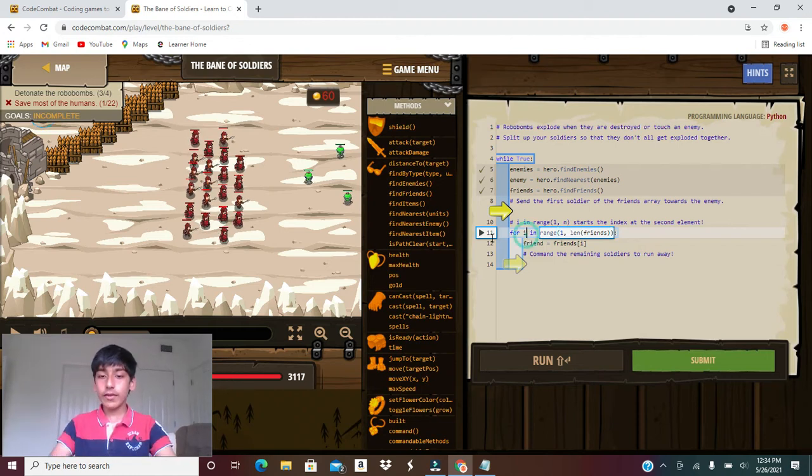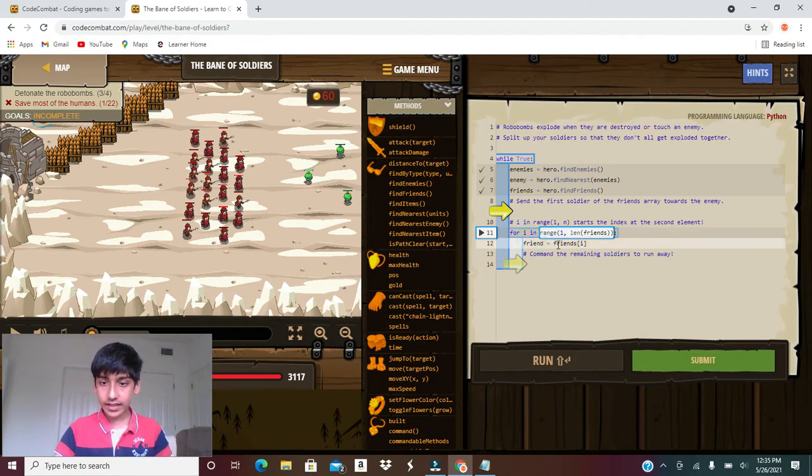So we have I over here, okay? And I is, for example, let's think it's 5. And then we keep friend is friends[I]. So if we do that, it will take the 5th friend because I is 5. So if we do 1 to the length of friends, it will take the 2nd friend to the last friend. That means you'll only have the 1st friend remaining, and friend is all the other friends except the 1st one. So I think you might have got it, but if you didn't, you can go and check my videos on Sarvin Desert. So now we have to send the 1st soldier.